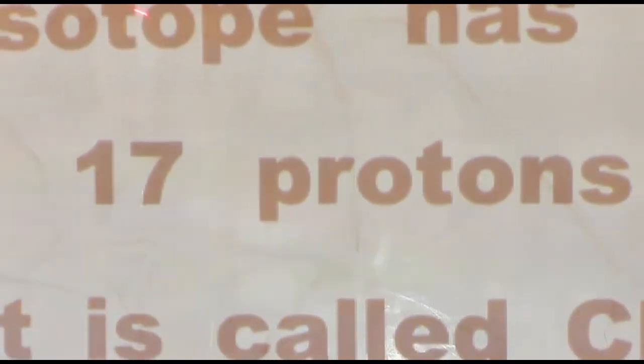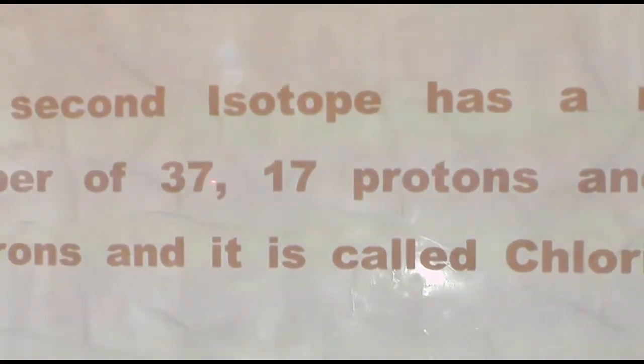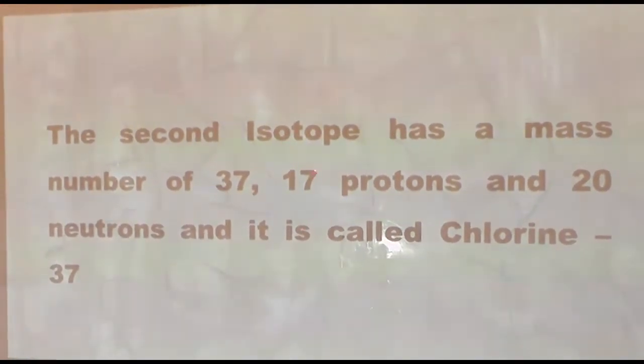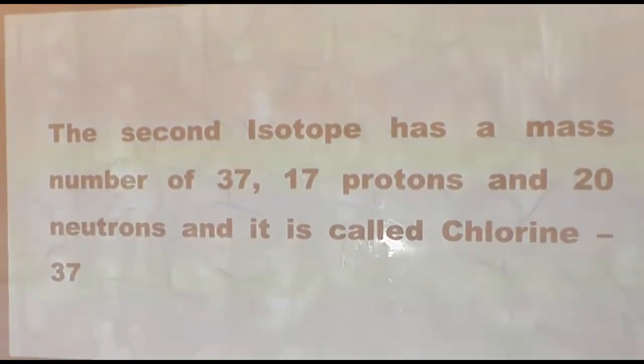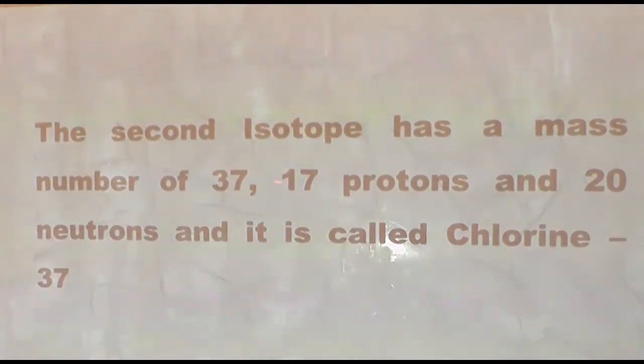For the second isotope, it has a mass number of 37. The number of protons remains the same because atoms of the same element have the same atomic number but different mass numbers. The number of protons remains 17. To get the number of neutrons, we say 37 minus 17, mass number minus number of protons.